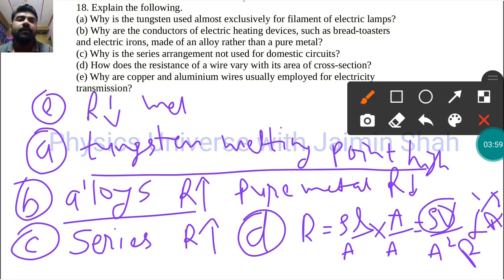They are usually employed for electricity transmission because the resistance value is less, the melting point is somewhat high, and they are low in cost. Aluminum is cheaper than copper. Copper is higher in price and aluminum is lower, but copper has better conductivity than aluminum. So if you want good conductivity, you have to buy copper, but the reasonable one is aluminum.